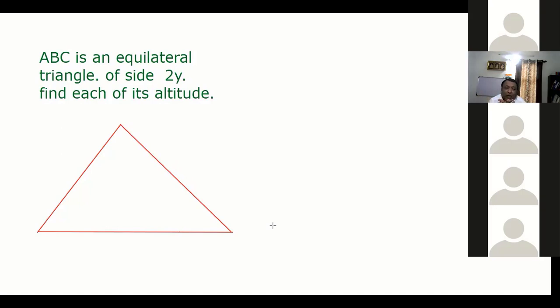Altitude means perpendicular. In an equilateral triangle, the good thing is that because all three sides are equal, altitude and median are the same. That's the good thing about equilateral triangle. Suppose this is my triangle ABC, my equilateral triangle, everybody.